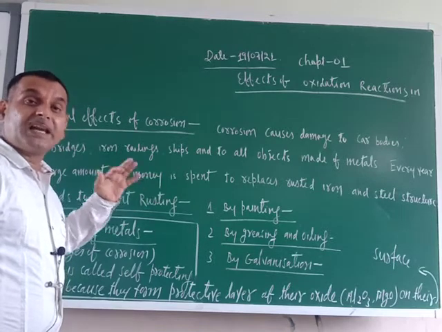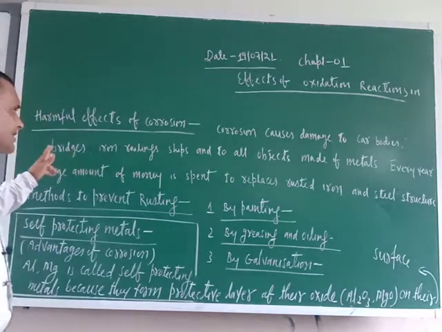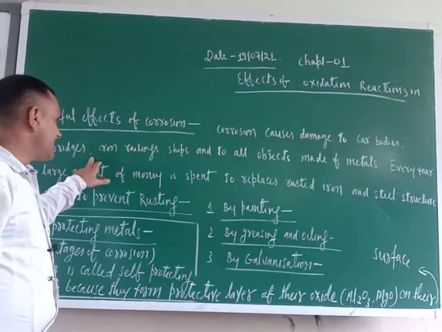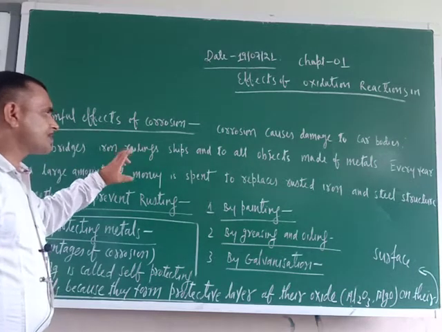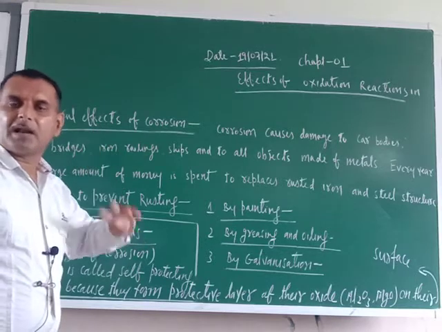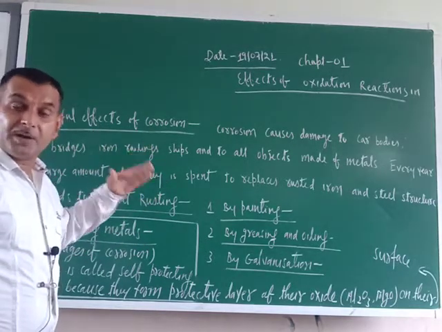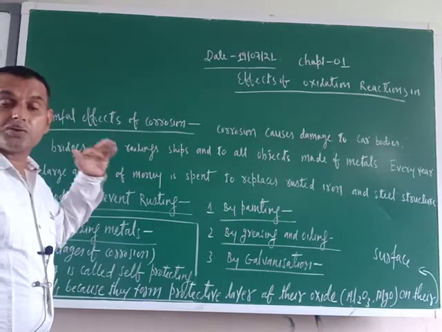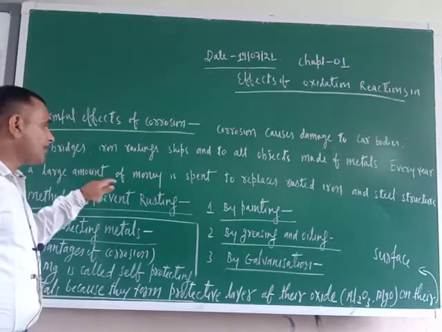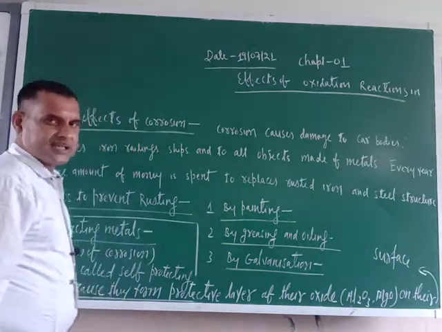So a lot of money is spent on that process. These are the harmful effects of corrosion. So corrosion causes damage to car bodies, bridges, iron railings, ships, and to all objects made of metals. One such example, ships, I have given you. These may affect our car bodies also, automobiles also. Every year a large amount of money is spent to replace the rusted iron and steel structures.